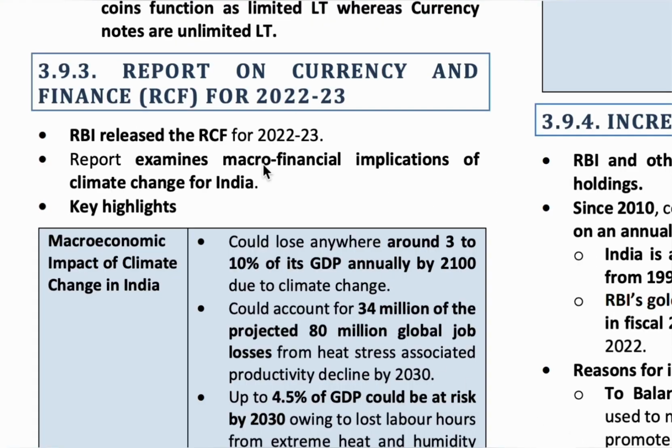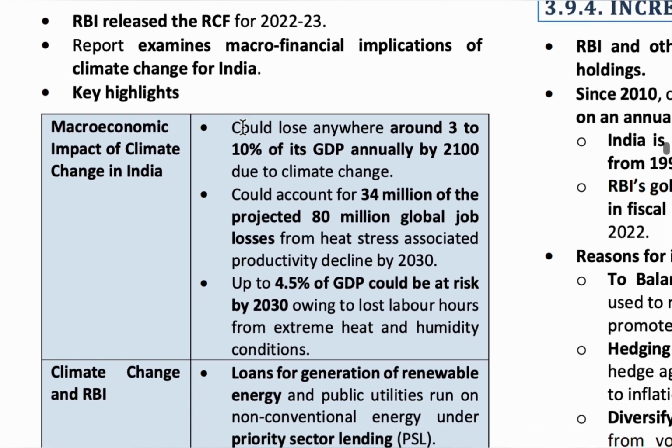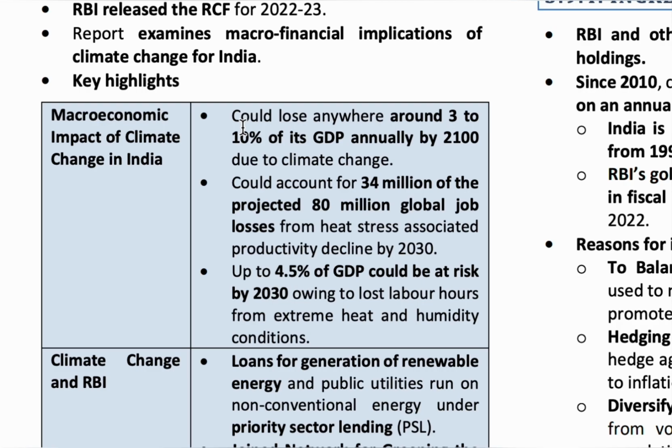Let's know about the topic Report on Currency and Finance 2022-23. This report is released by RBI. As per the report, due to the climate change, there will be a loss of around 3 to 10% of India's total GDP by 2100, and among 80 million global jobs, 34 million jobs of Indians will be lost due to the productivity decline by 2030.